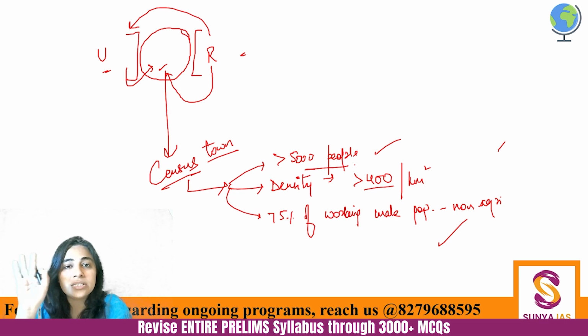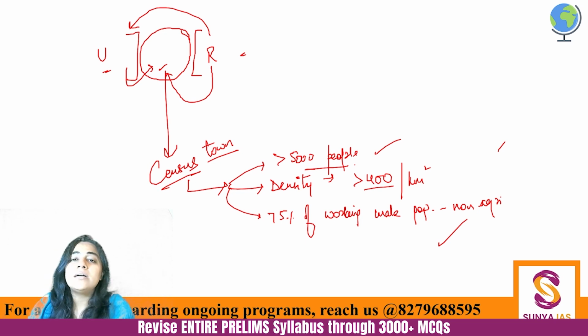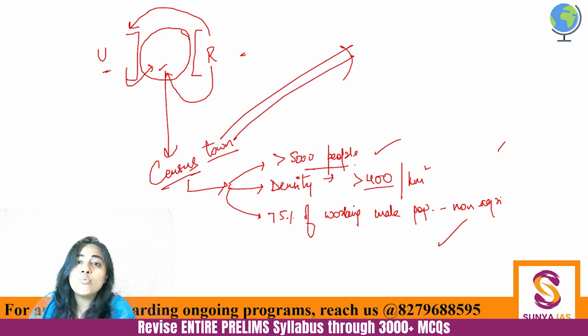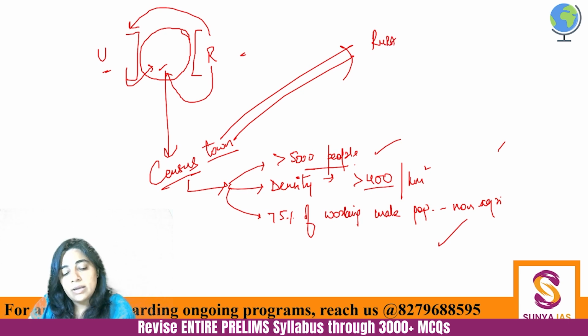These three conditions should be fulfilled. It will become a census town. So it is basically an urban area only, but it is still ruled by rural local bodies. It is still ruled by rural local bodies.